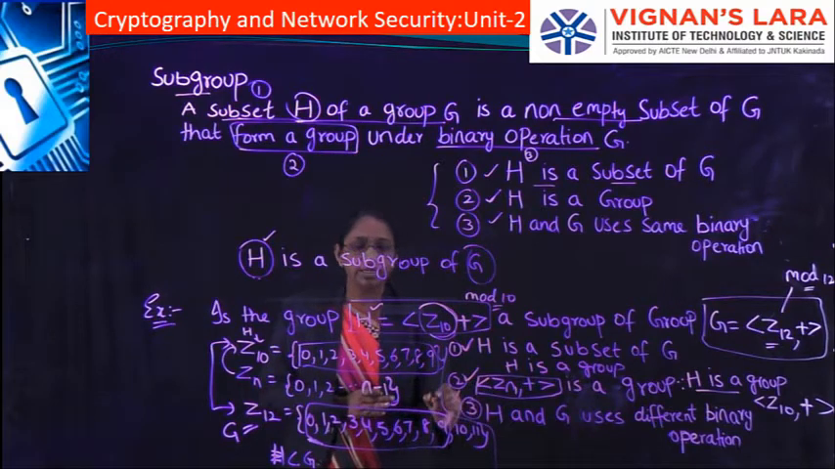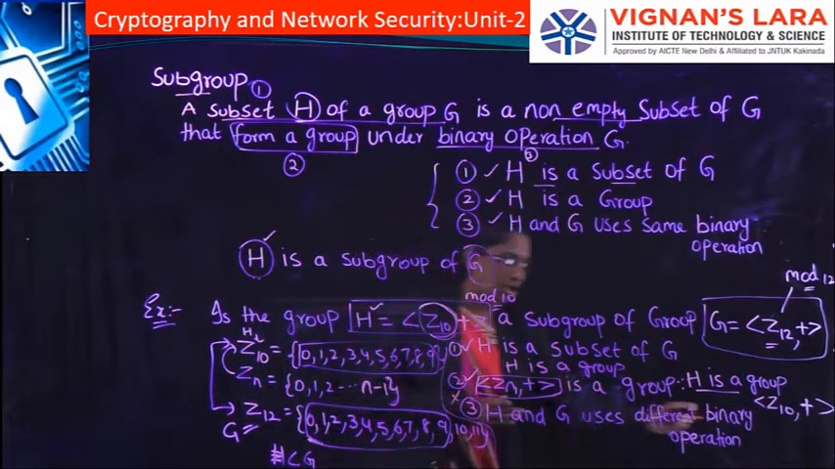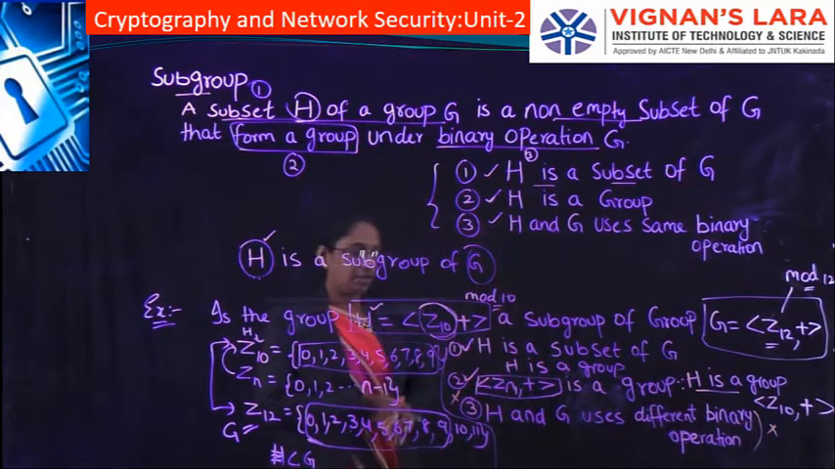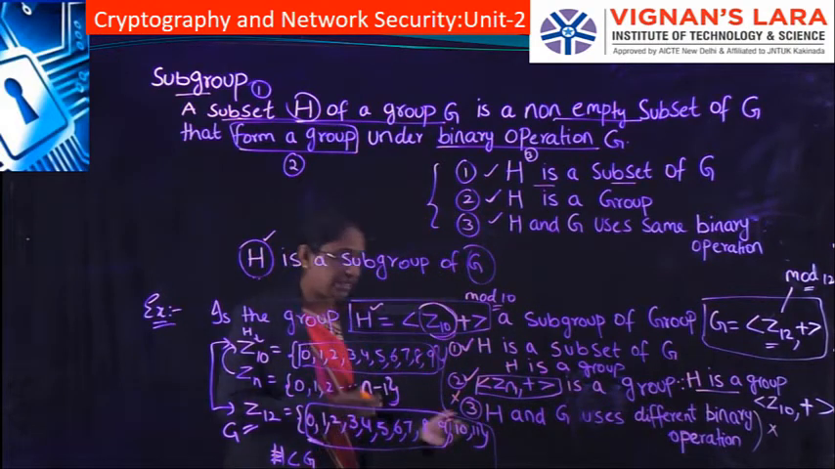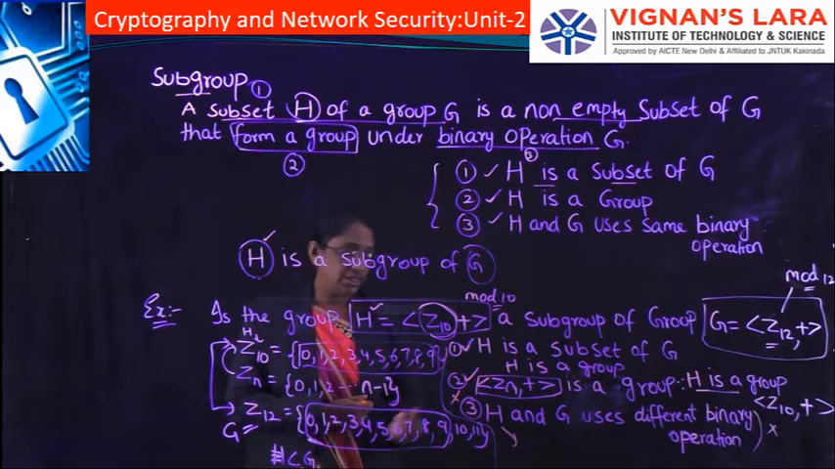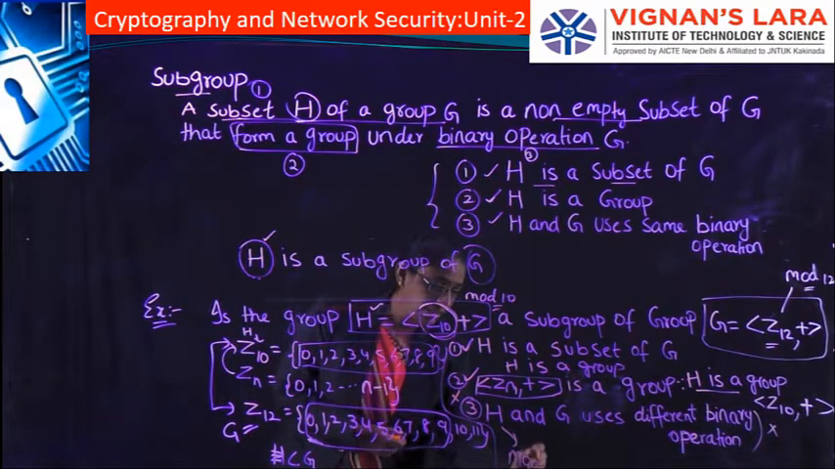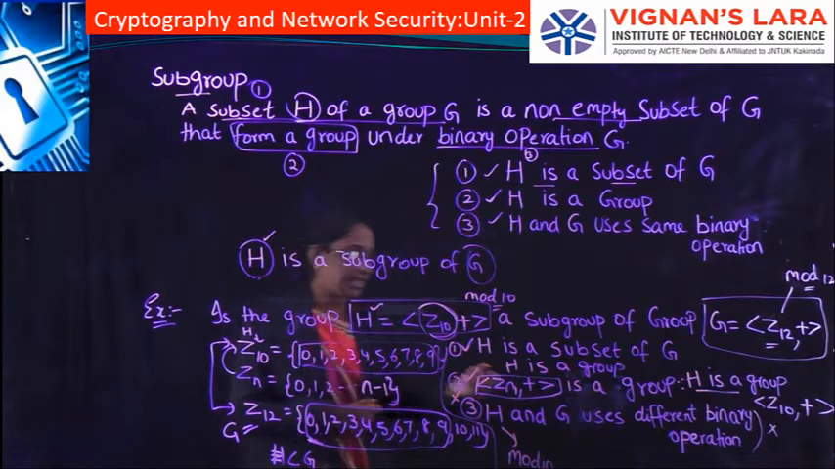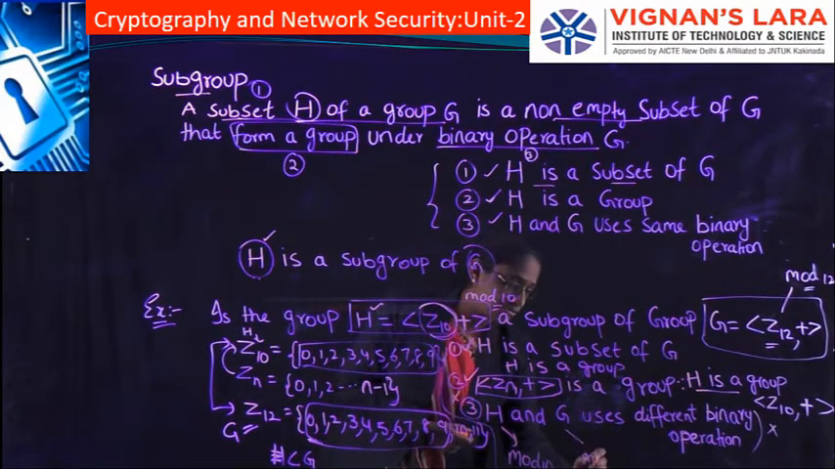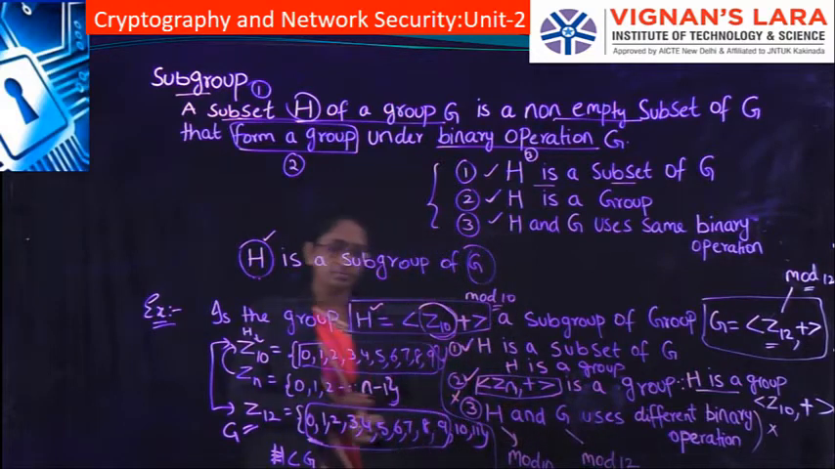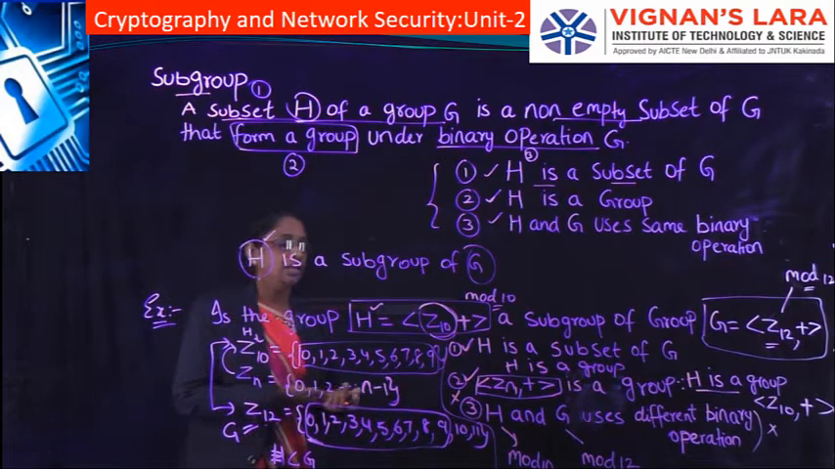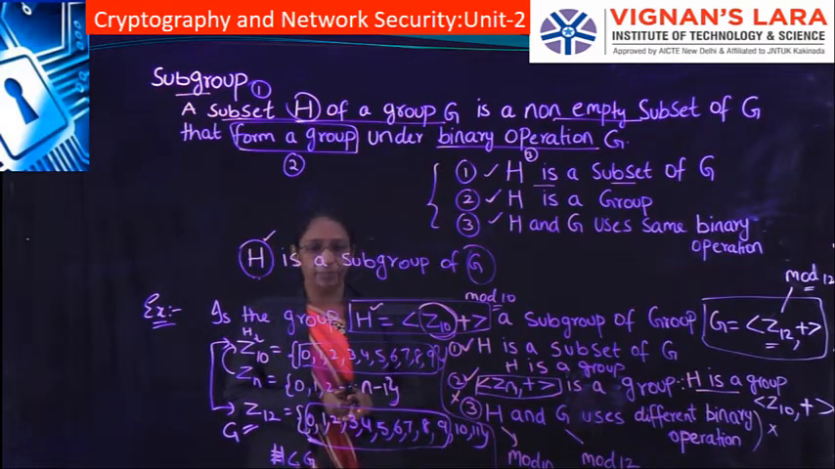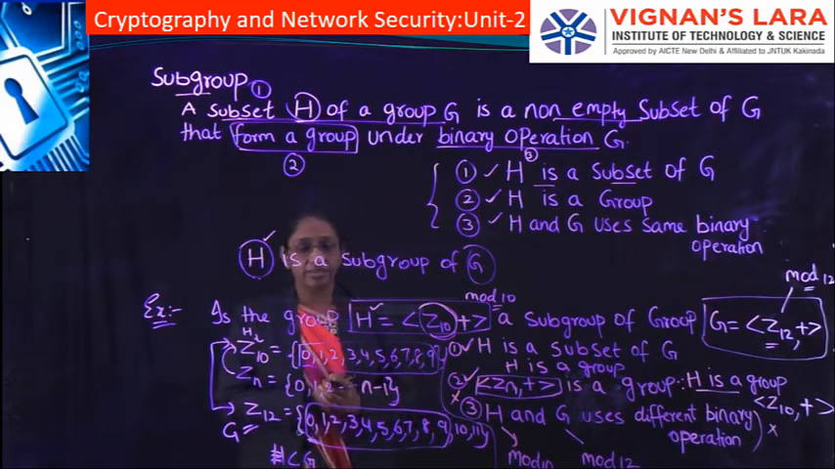It is not satisfying the third condition because H and G are using different binary operations. H is using the mod 10 operation, whereas G is using the mod 12 operation. Since these two are using different binary operations, it is not satisfying the third property, hence the answer is no.